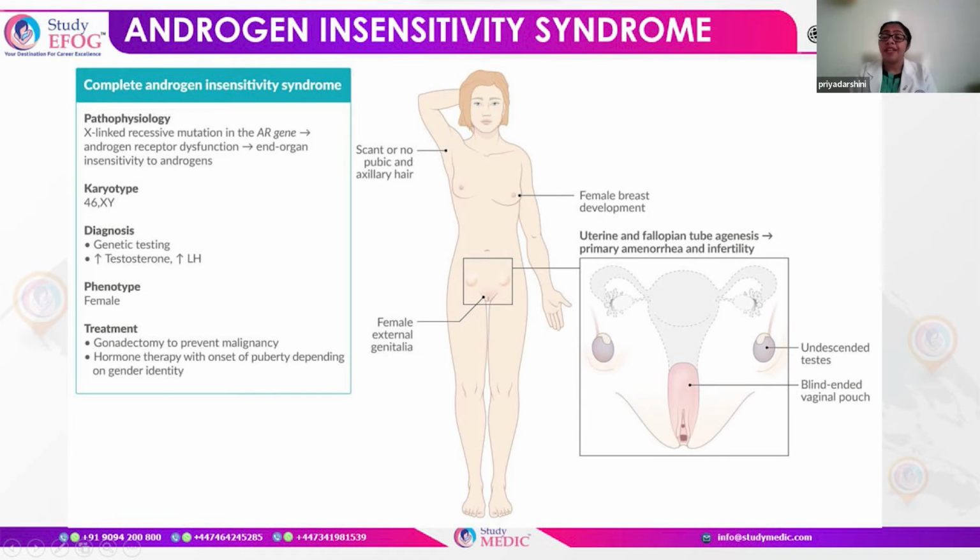So what are the treatment options we have for this? We have to do a gonadectomy to prevent malignancy. This is important because we have the gonads. The gonads can be an undescended testis which is present in the abdomen, which requires removal. And we have to provide them with some options of hormonal therapy with the onset of puberty, depending on the gender identity. So gender identity is important in these individuals who present to us with primary amenorrhea.